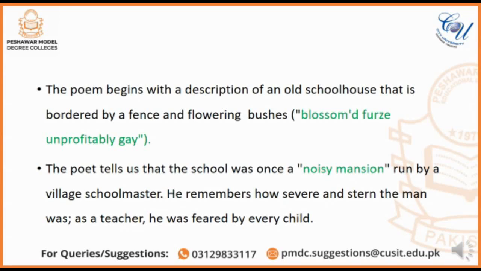Besides that, there was a fence as well. What is a fence? A fence actually means, in Urdu, jangla. So it was there beside the school building, but that was an irregular one. So the poem begins with this: the fence was already there, and the road to the school was an irregular one, right?